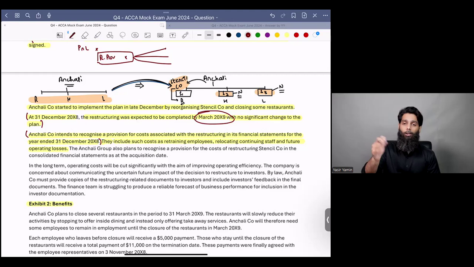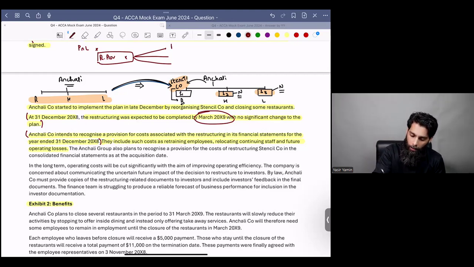It will include other cost as well, but it will specifically include retraining cost. It will include relocation cost according to Anchali company. And it will also include future operating losses.